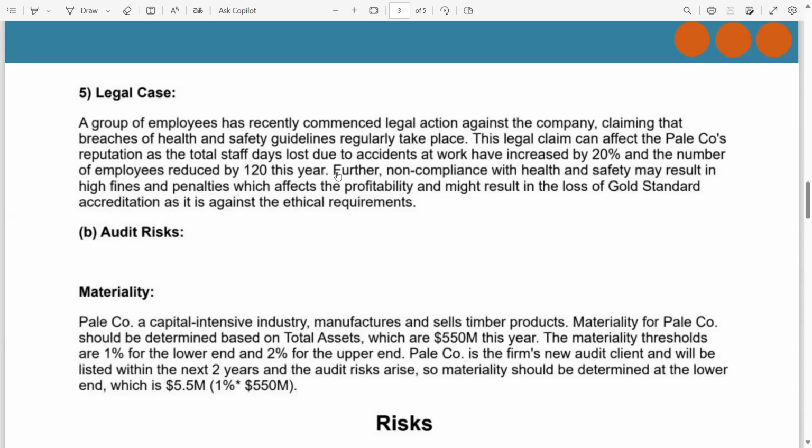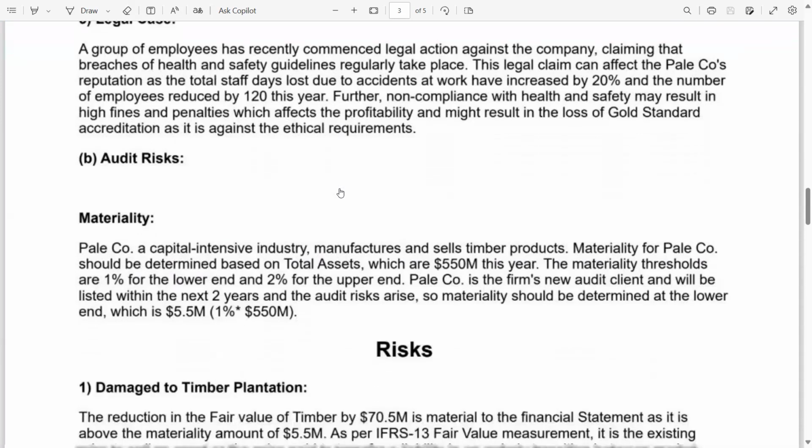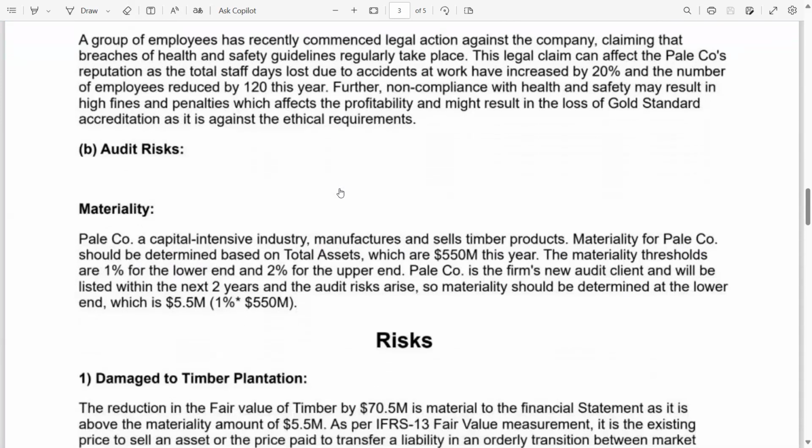Okay, now we have part B, audit risk. Audit risk materiality. Okay, guys, make sure your presentation should be like this because I was checking few sheets or scripts of the students in which they mentioned the materiality paragraph before the business risk.